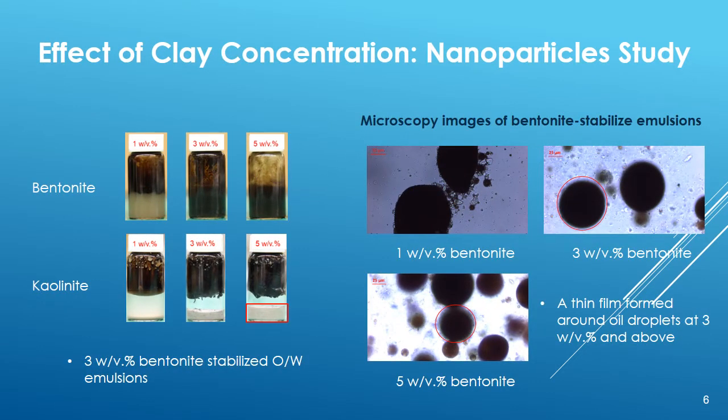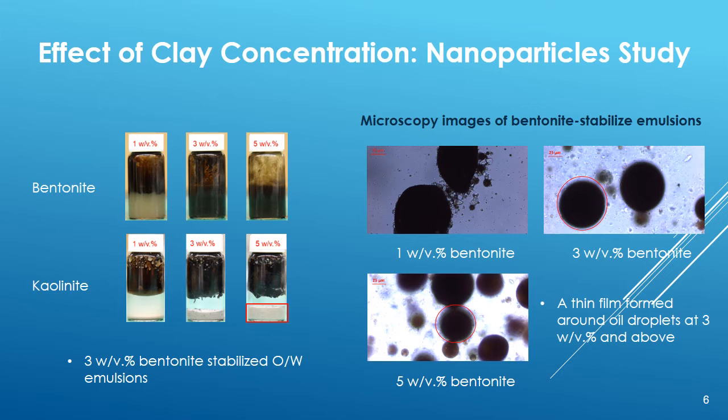Various concentrations, 1%, 3%, and 5%, of clay particles, bentonite and kaolinite, were tested through glass vial tests to study their effects on emulsion stability. Glass vial results show that when the bentonite concentration was 3% or above, stable oil and water emulsions were formed. Microscopic images show that as the concentration of bentonite increases, the surface coverage of oil droplets by clay particles increases, helping to stabilize the oil and water emulsions.